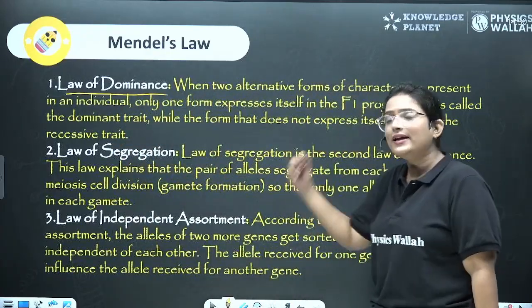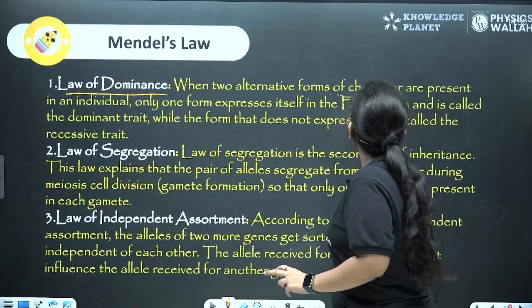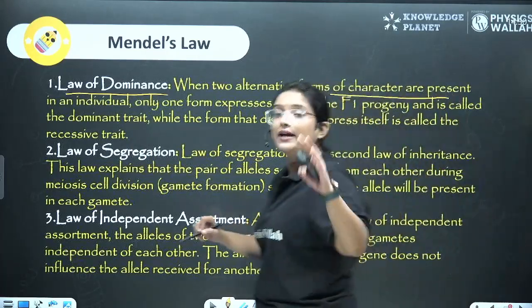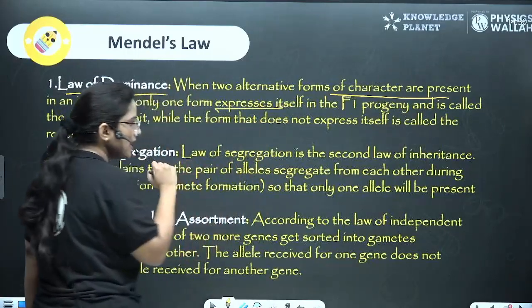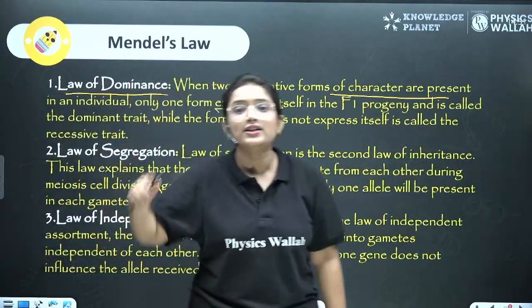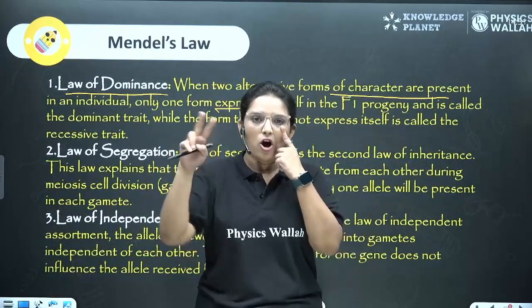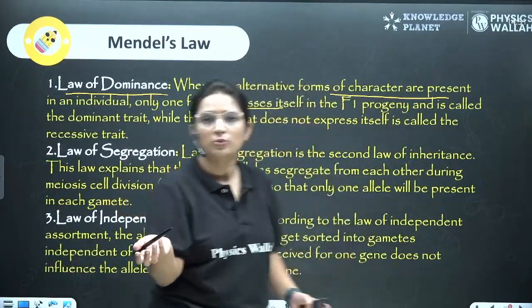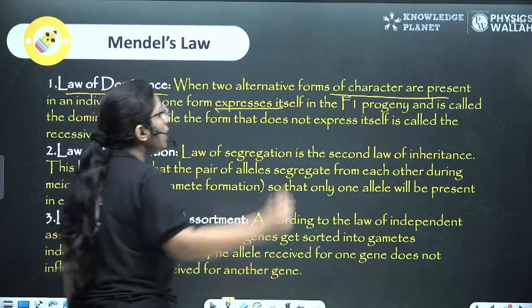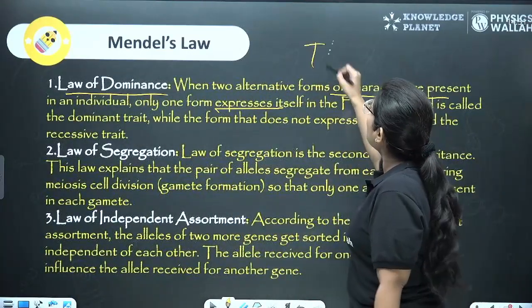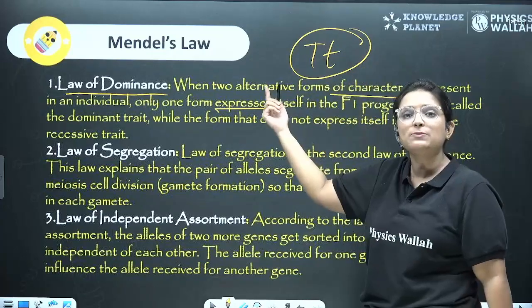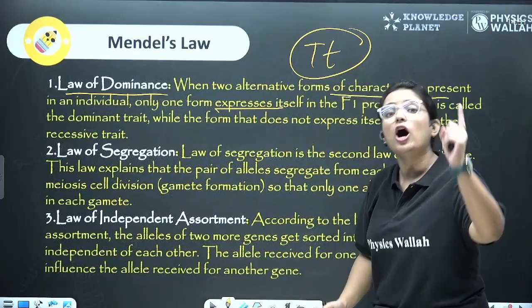He said that when two alternative forms of a character are present in an individual, only one character will express itself. Of course, we know for one character there are two genes coding, on both the homologous chromosomes, right? So what will happen here? Only one will express in the F1 progeny. For example, if it was capital T, small t, only one would be expressed, and that was the dominant allele.